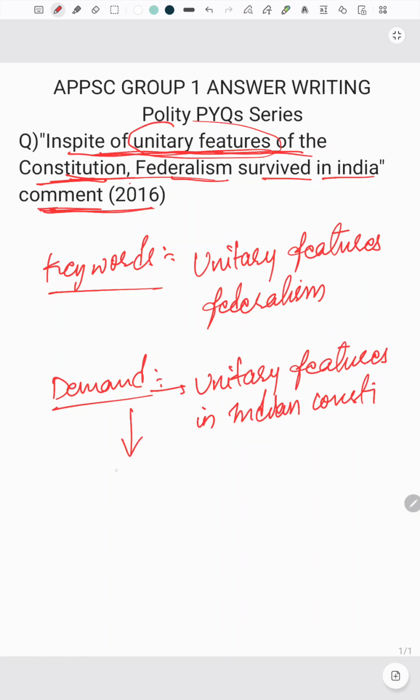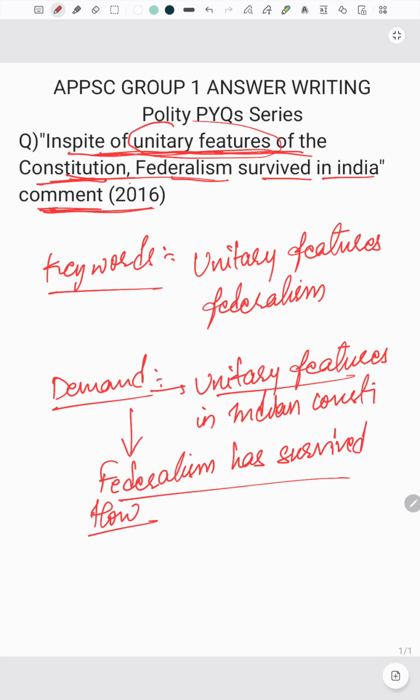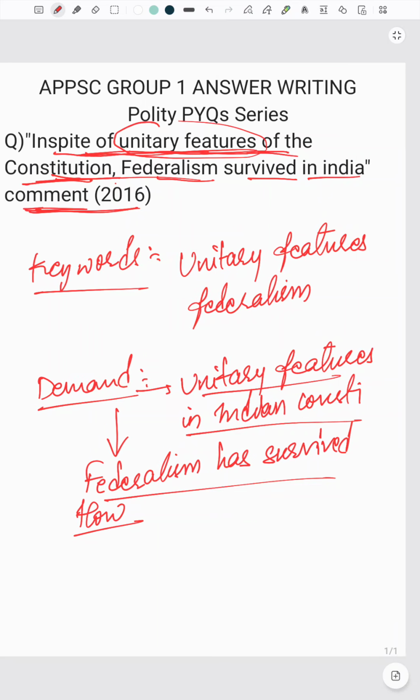Later on, federalism has survived. So how has it survived? We have to write that. These are the two demands asked in this particular question. So now let's look into the answer.